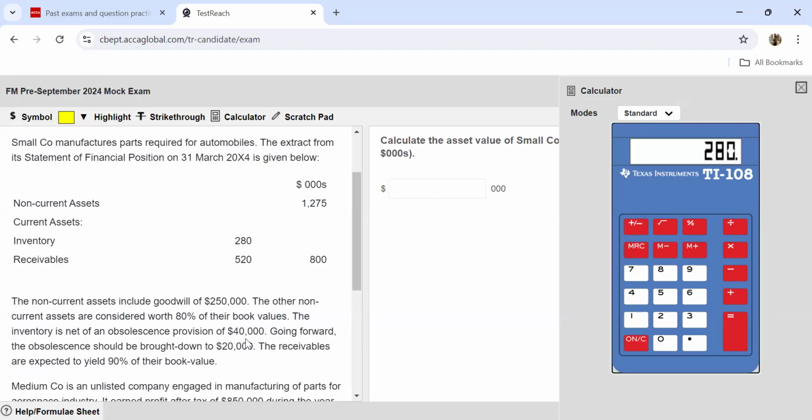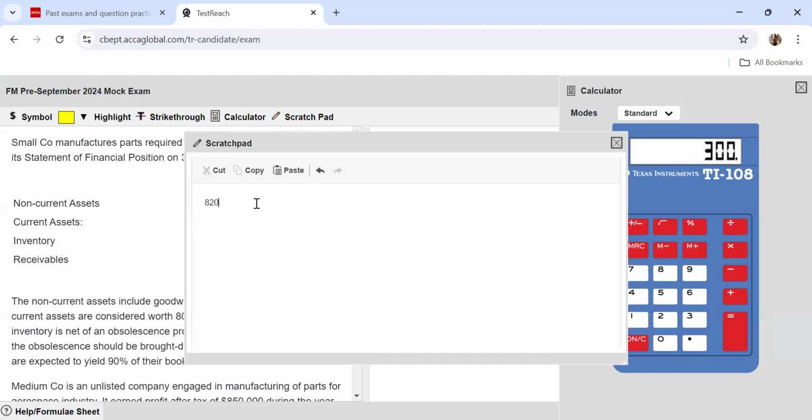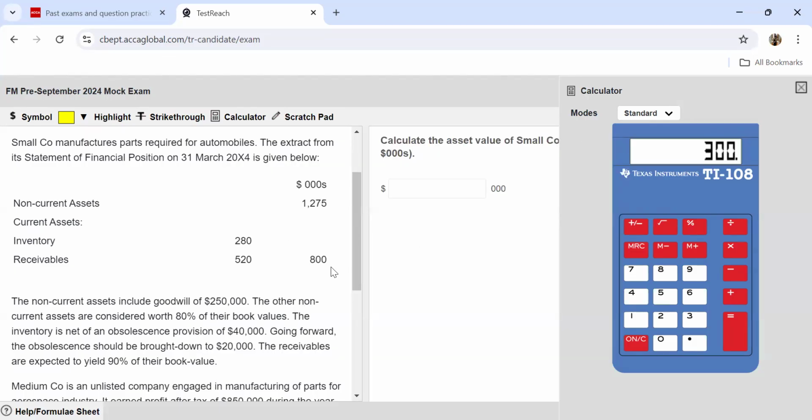We have created a provision of 40. So I'm adding back 40. Now I want the provision to be 20,000. So I subtract 20. In net effect, I will be left with 300,000 as the value of my inventory. So I'll note this down here. This is my inventory. And then receivables are 520,000. It's mentioned over here. Receivables are expected to yield 90% of their book value. So 520 multiplied by 0.9, I'll be getting my answer as 468.